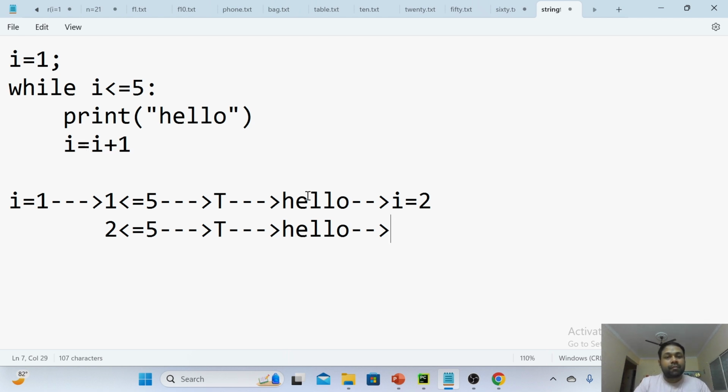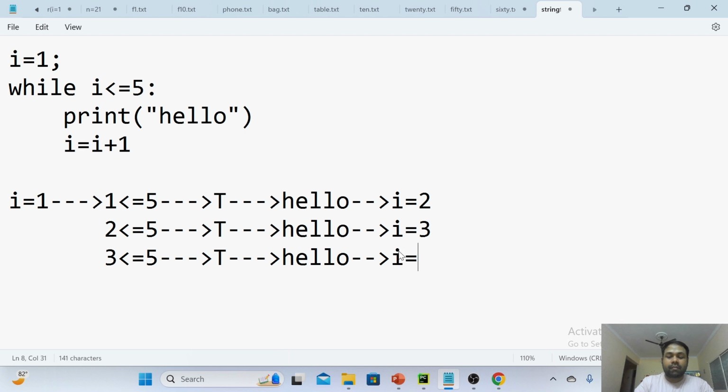I value by 1. What is the I value currently? 2. It is getting incremented. Now it is 3. After becoming 3, now you can guess where the control will go. Here. 3 is less than or equal to 5. If the condition is true, then again the message hello will be printed. And after printing the message hello, again the I value gets incremented. I equals I plus 1. Now I value is becoming 4.